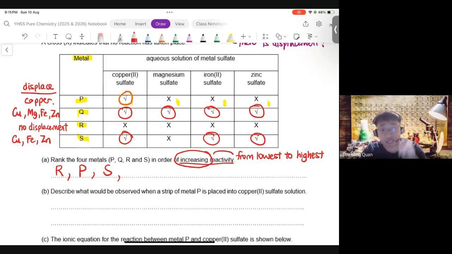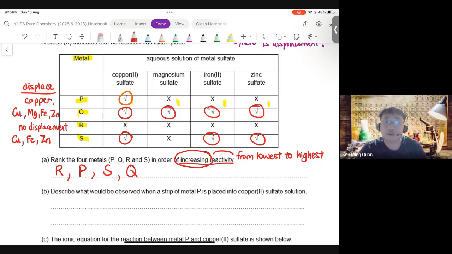Finally, and lastly, the highest reactivity metal here is Q. Q is the most reactive because it could displace all four of the metals, copper, magnesium, iron, zinc. Okay, so this is a very, very common data table. You must know how to interpret this.